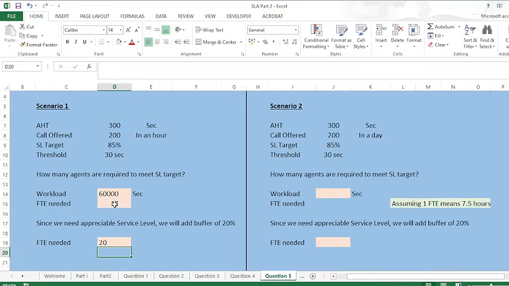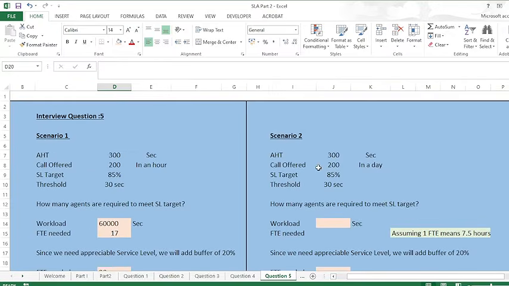So basically, to achieve that service level target of 80%, I'll have to place 20 agents. Right. So now moving on to the next question.